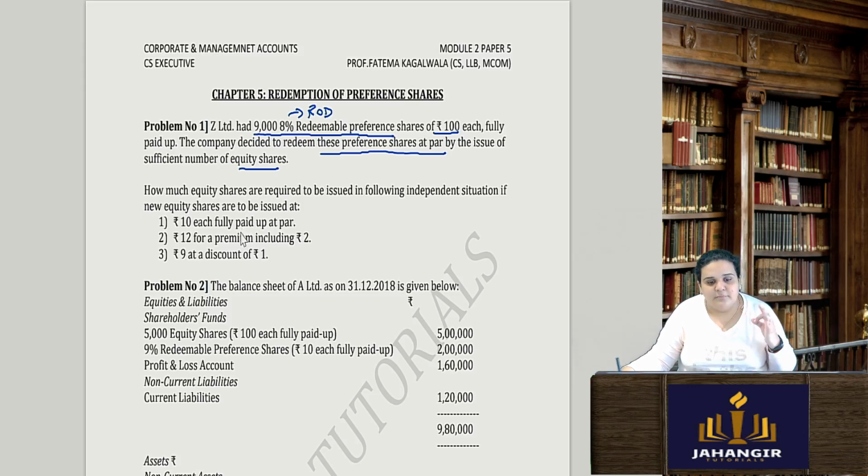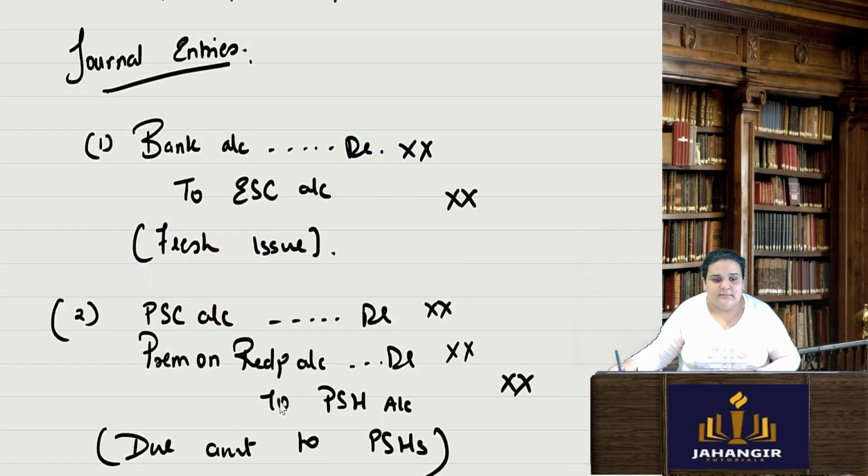So they have given me 3 situations. For the issue of equity shares, where equity shares are of rupees 10 each, first issued at par, second at rupees 12, why? Because 2 rupees is premium, and last issued at rupees 9, that is at a discount of rupees 1. Now let's see this.